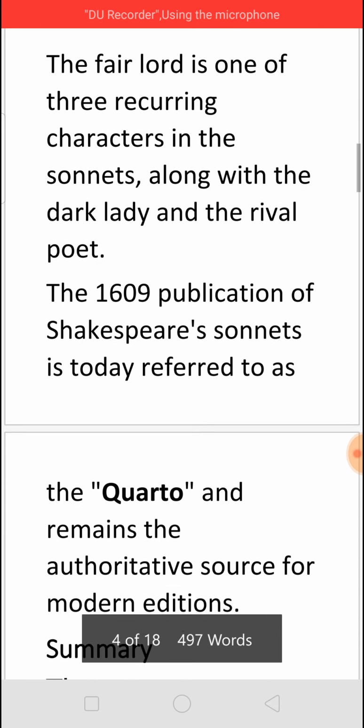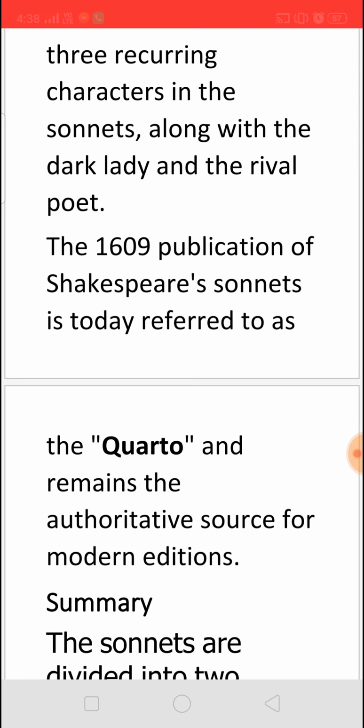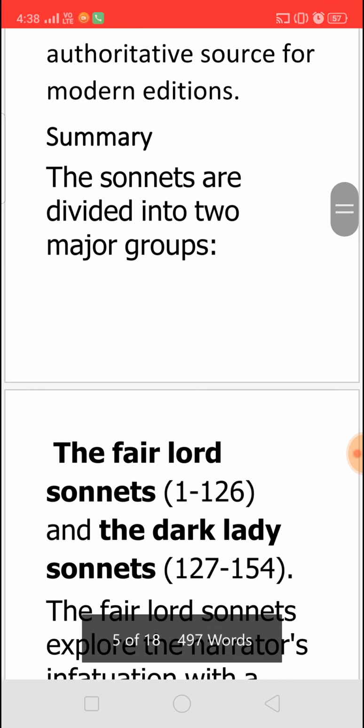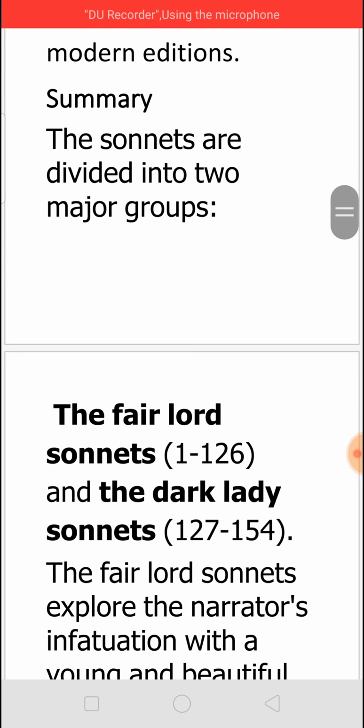And the publication which came out in 1609 is said to be the authoritative source of publication, and it is referred to as the Quarto. When we analyze the sonnets, we can easily divide them into two major groups. The first group can be called the fair lord sonnets, which are sonnet 1 to sonnet 126, and sonnets 127 to 154 can be called the dark lady sonnets.